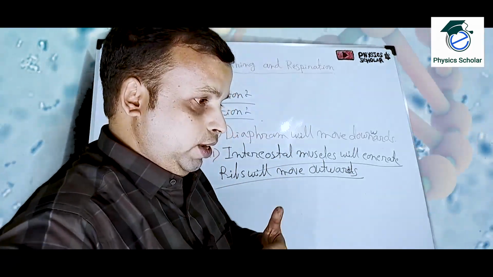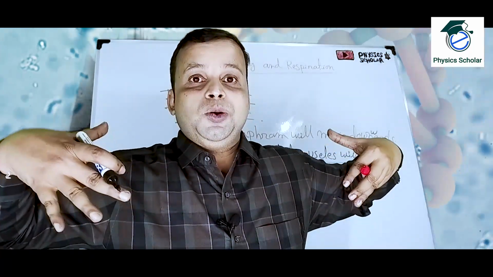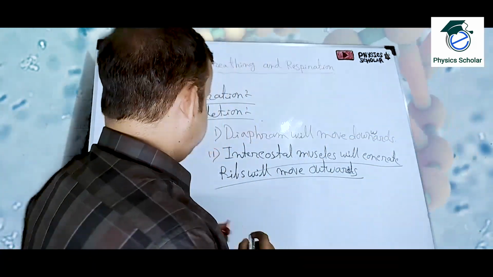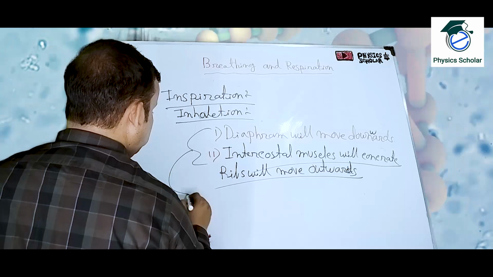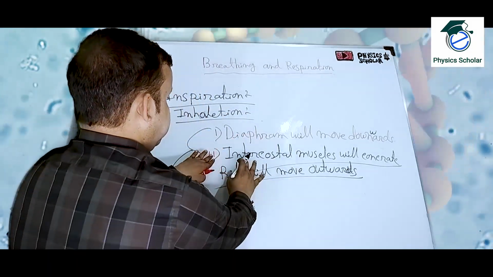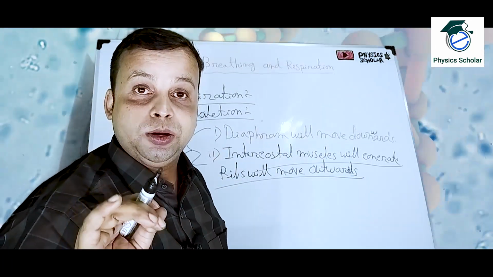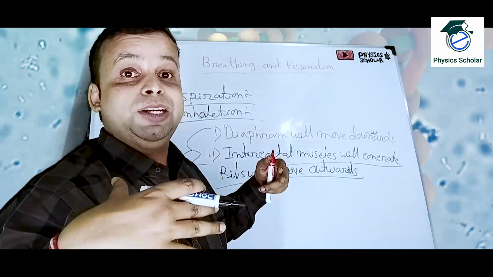So what happens actually? The diaphragm will move downwards and the ribs will move upwards. By the action of these two, the volume of the chest cavity will increase.